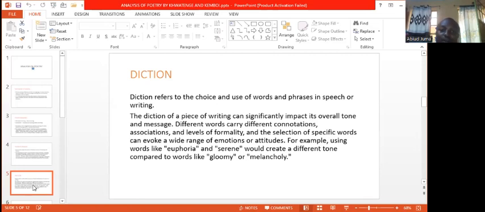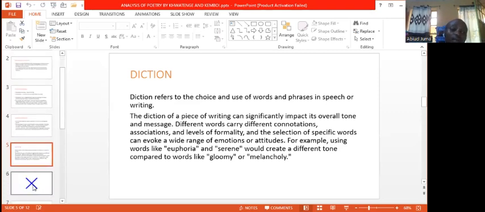The diction of a piece of writing can significantly impact its overall tone and message. Different words carry different connotations, associations, and levels of formality, and the selection of specific words can evoke a wide range of emotions or attitudes. For example, using words like euphoria and serene would create a different tone compared to words like gloomy or melancholy.